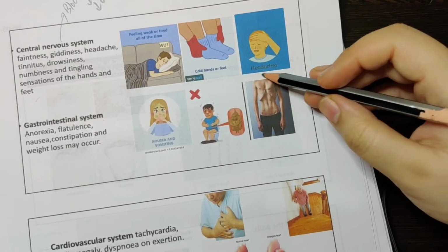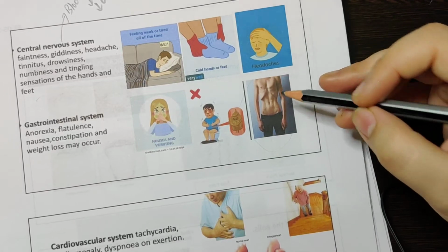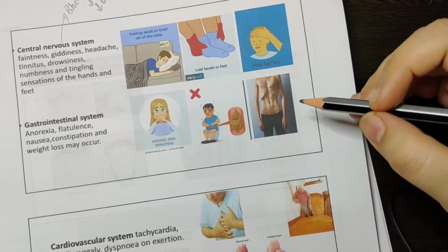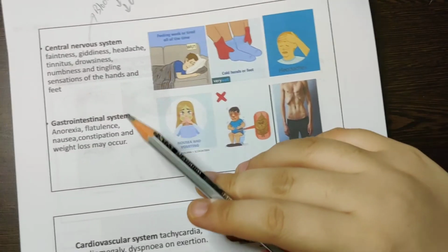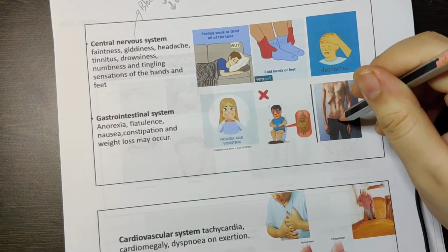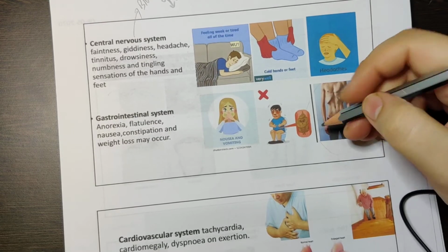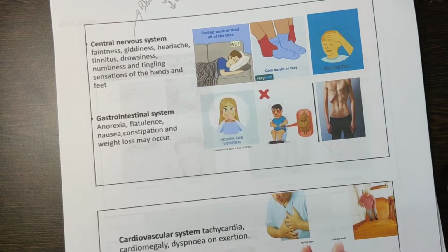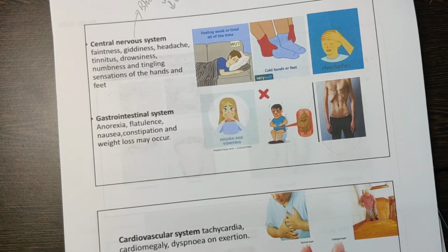Because of that, the person will become very thin, undernourished, malnourished. If anorexia is there, they can have flatulence, constipation, nausea, vomiting, and because of this they can have weight loss.